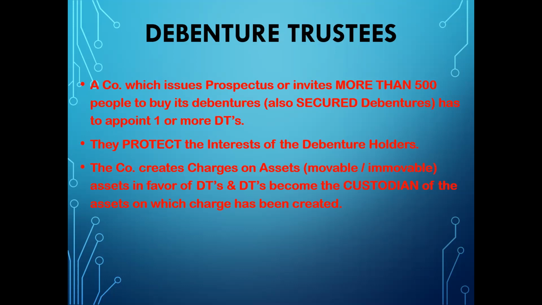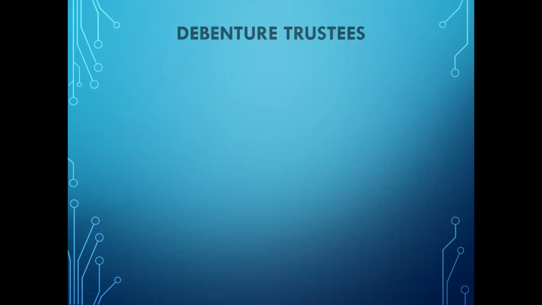So if the company fails in paying the principal amount or interest back to the creditors or the debenture holders, the debenture trustees have the custody, the responsibility and the power to sell off those assets on which the charge has been created, to pay off the debts of the debenture holders on behalf of the company.